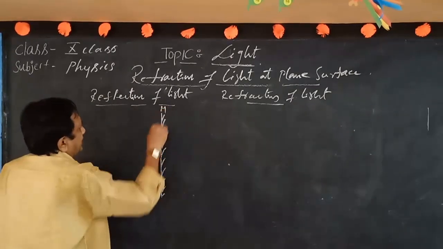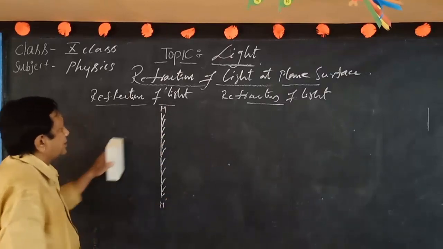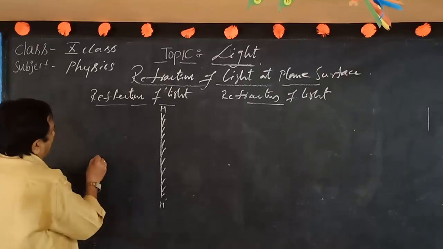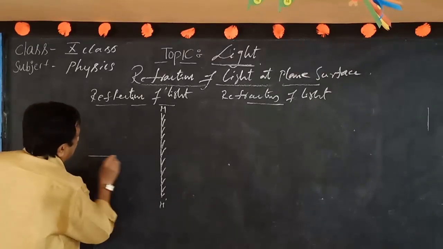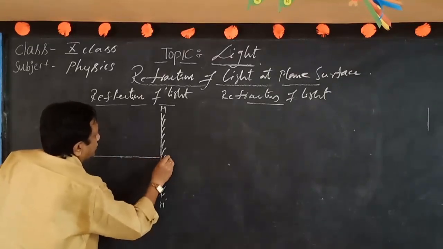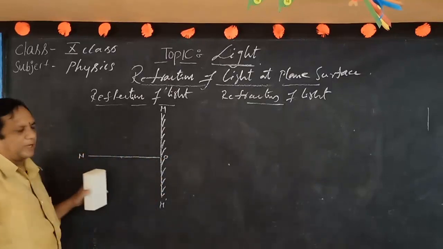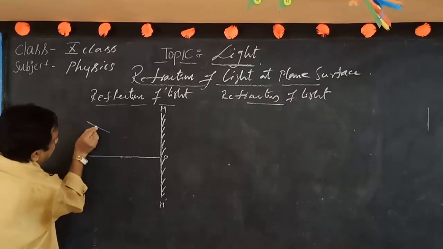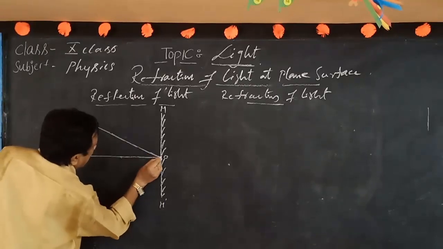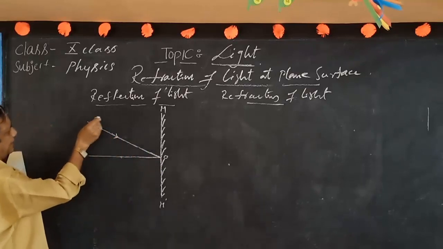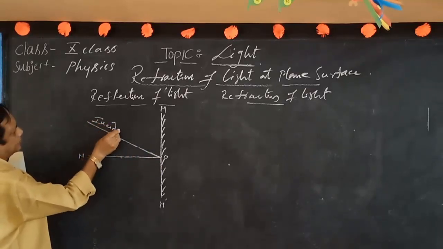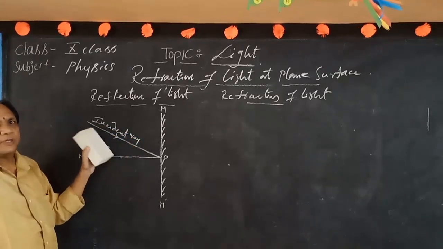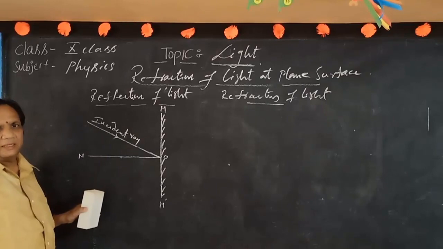So here we can consider M dash as the reflecting surface. It is called a reflecting surface. For this reflecting surface, draw one normal line, which is said to be the normal line. ON is said to be the normal line. When light is produced from the source and propagated, such a light ray is called the incident ray. The ray which is produced from the source is said to be incident.